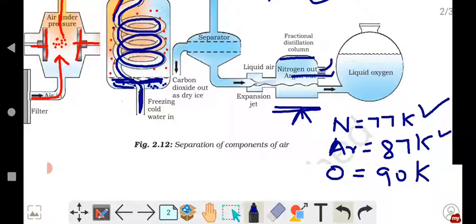Then oxygen will reach its boiling point, that is 90 Kelvin. Then the vapors will be formed, condensed, and collected in a separate container, and that is nothing but the liquid oxygen which you find in hospital oxygen cylinders. Okay children, so this is the whole process of separating the components of air.